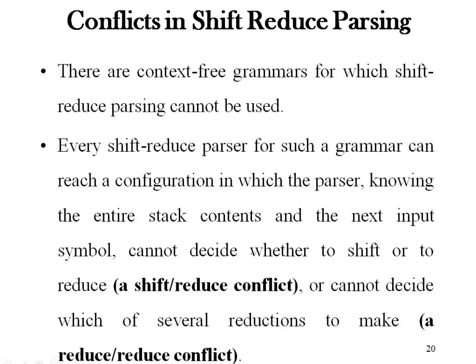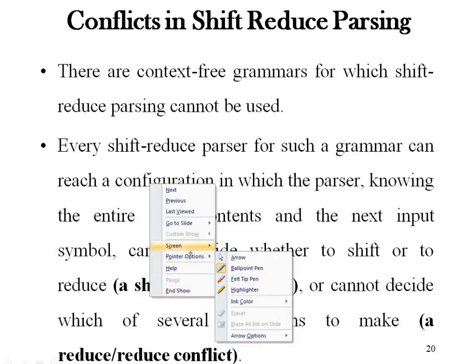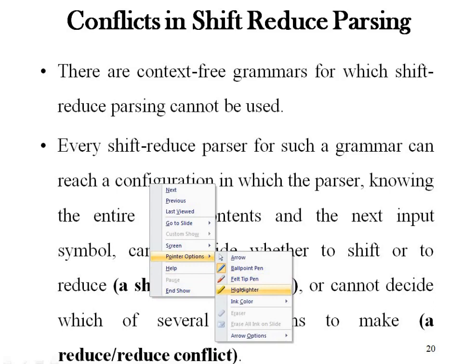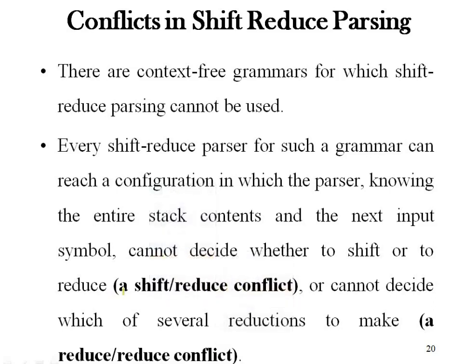One is shift reduce conflict, and the other is reduce reduce conflict.